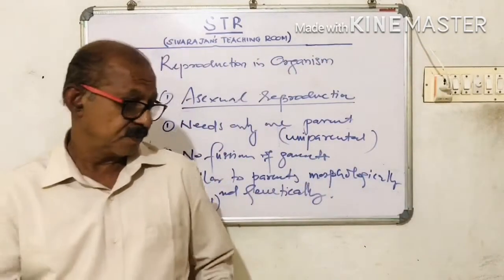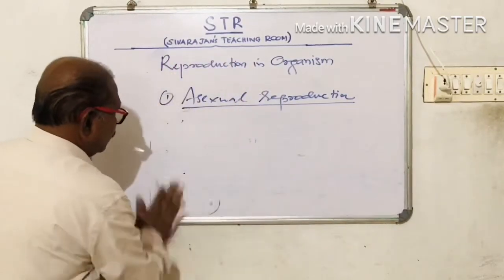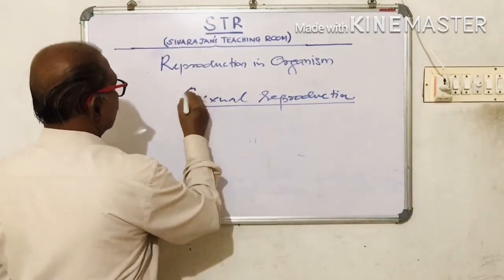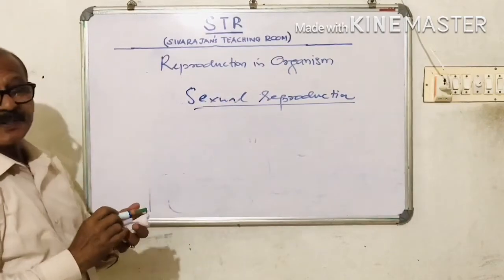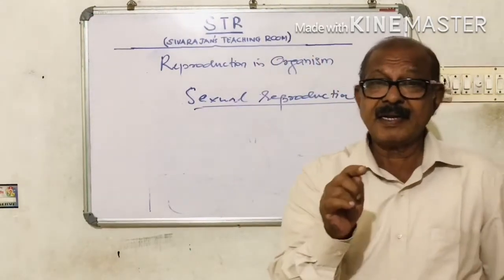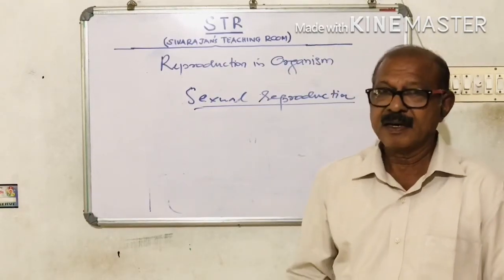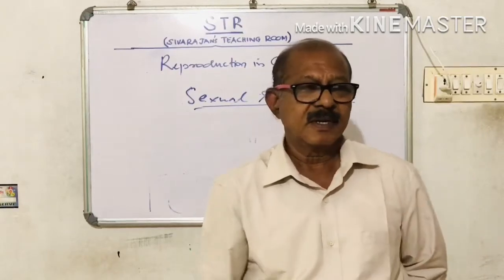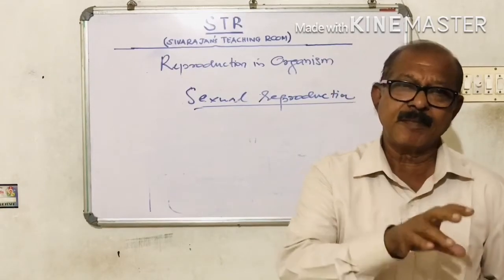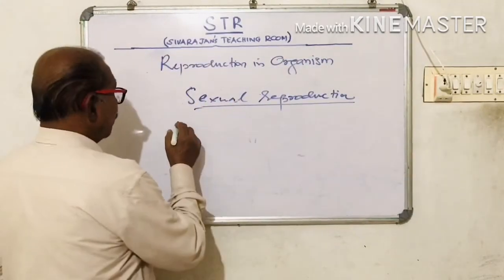Now we will think of sexual reproduction. So what happens here? Definitely there must be the participation of a male parent and a female parent. A male parent alone cannot reproduce. A female parent alone cannot reproduce. There must be a union of two parents. That means a male parent and a female parent must be there. So we can say that it is biparental.